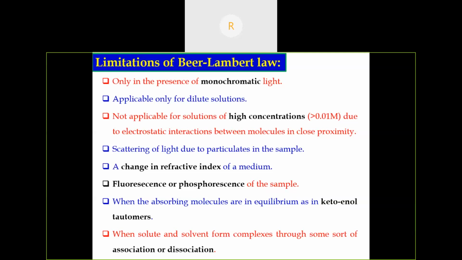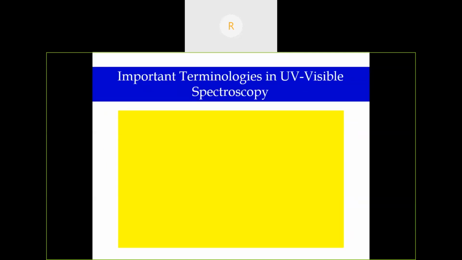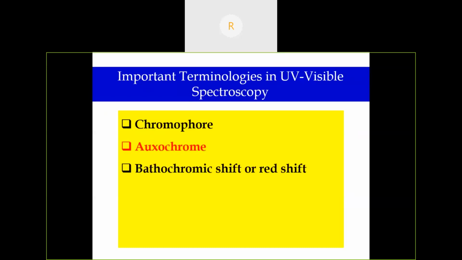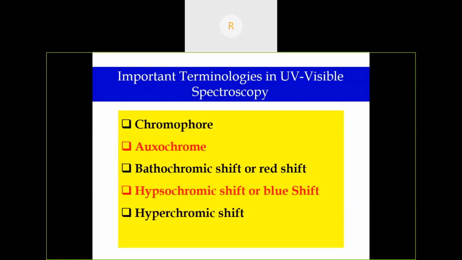These limitations are very, very important because many questions have been asked in CSIR and GATE examinations. Then, important terminologies in UV-visible spectroscopy: chromophore, auxochrome, bathochromic shift or red shift, hypsochromic shift or blue shift, hyperchromic shift, and hypochromic shift. I'm going to discuss them one by one.